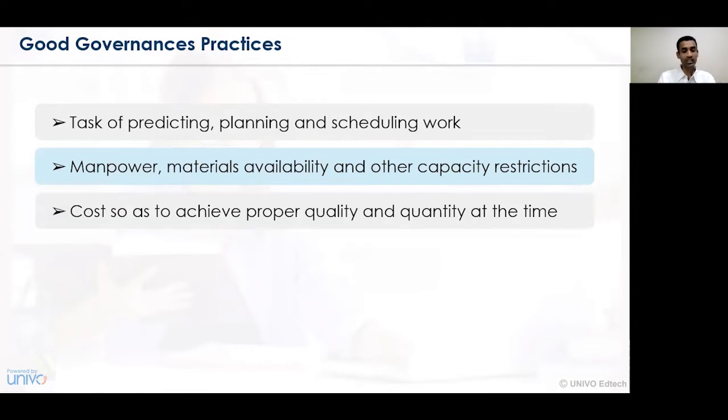The next perspective is the concept of costing. Operational activity focuses on what different types of cost can be associated with a business organization. The cost may be related to prime cost, that is direct material, direct labor and direct wages. It may be related to operation cost, that is administration cost, selling and distribution cost, or overhead cost, and so on. Proper quality and quantity at the time of cost allocation and ascertainment of cost is essentially required, and one has to conclude how control on cost should be implemented.